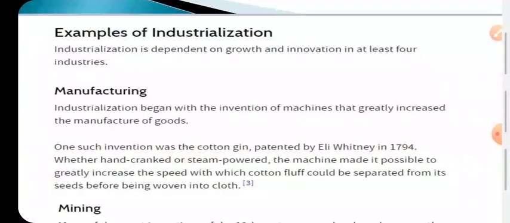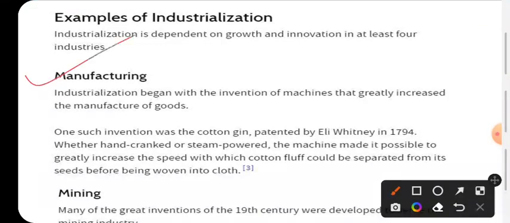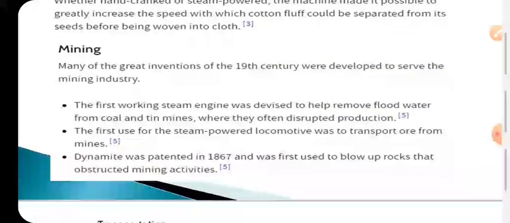Friends, here are some examples of industrialization. One is manufacturing. The main thing is the production of things, the basic example of industrialization. If we call a society an industrial society, then it should have manufacturing companies and industries, so that they will fulfil the expectations of the persons in the society. Second thing, mining.